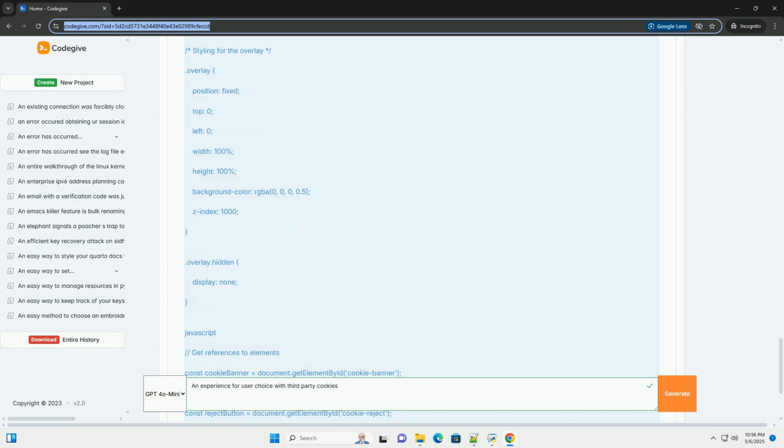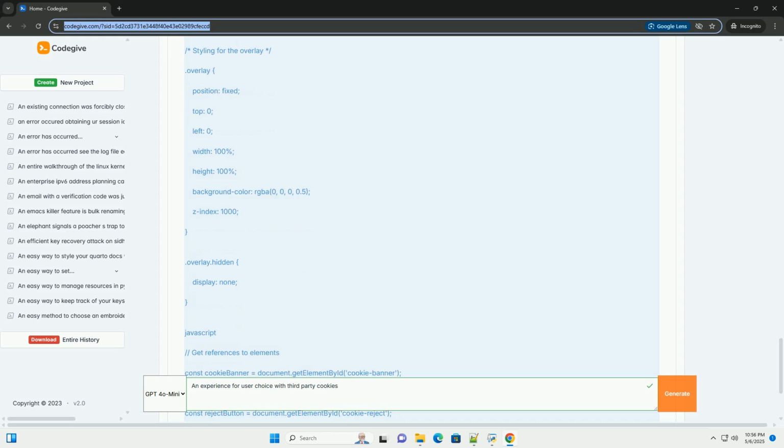The goal is to implement a user-friendly system that satisfies legal requirements without significantly disrupting the user experience. Here's a proposed strategy. 1. Identify third-party cookies. Audit your website to identify all third-party cookies being set. Categorize them based on their purpose, for example advertising, analytics, social media. Tools like browser developer tools and cookie auditing extensions can help.